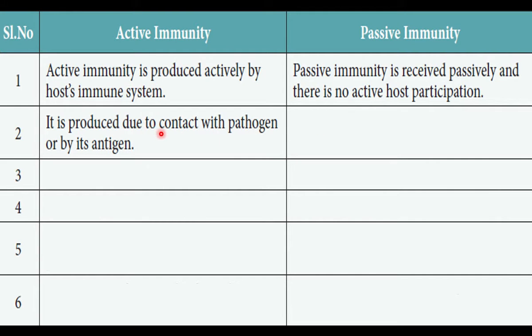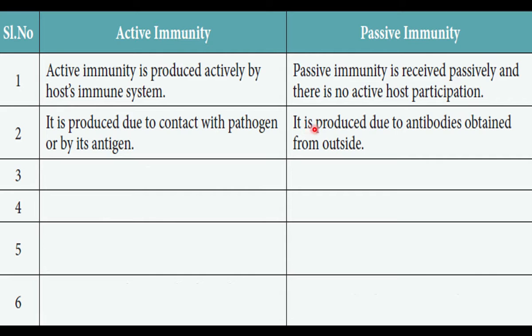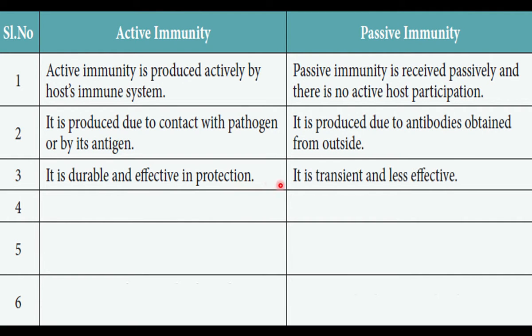Active immunity happens due to contact with the pathogen or by its antigen. A bacterial cell may be pathogen. The bacterial toxin may be the antigen in some cases. Here the immunity is produced due to antibodies obtained from outside. Ready-made antibodies are received. Antibodies from mother are received by the child, or antibodies are received by the recipient during blood transfusion. Active immunity is durable and it is effective in protection. And passive immunity is temporary and it is less effective.